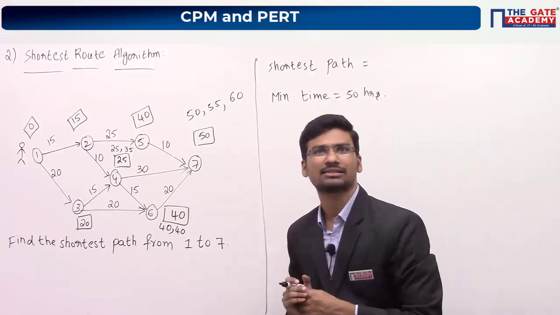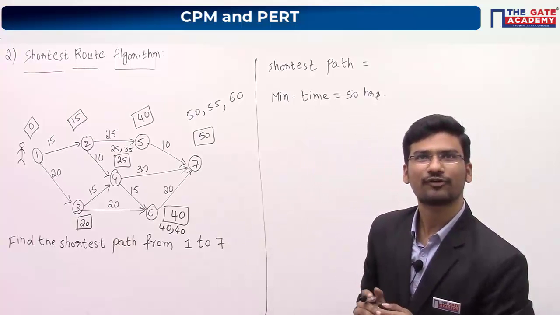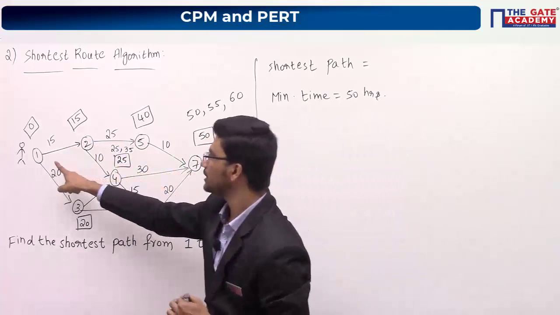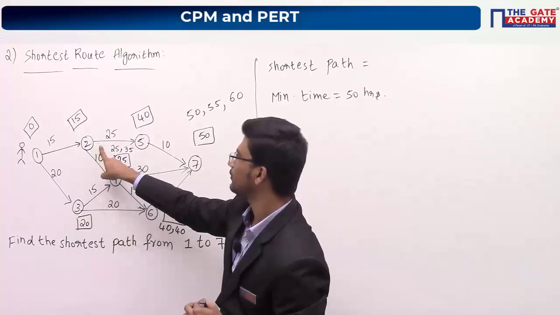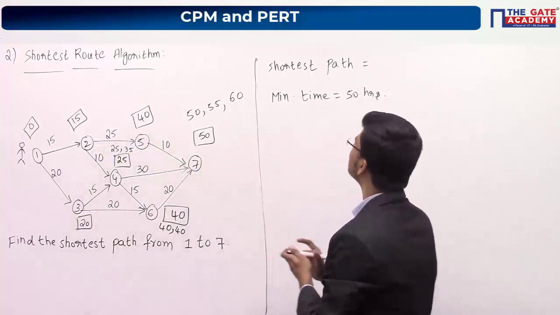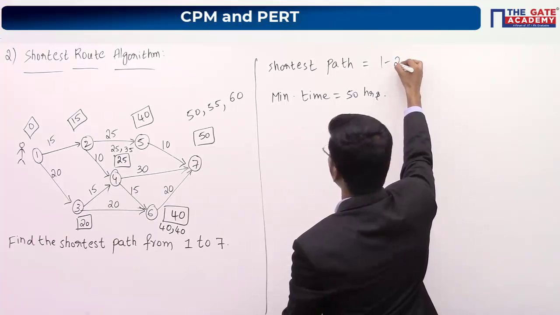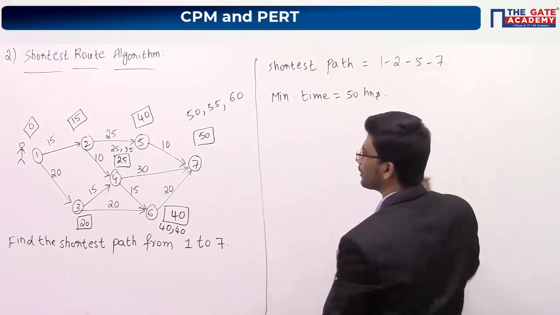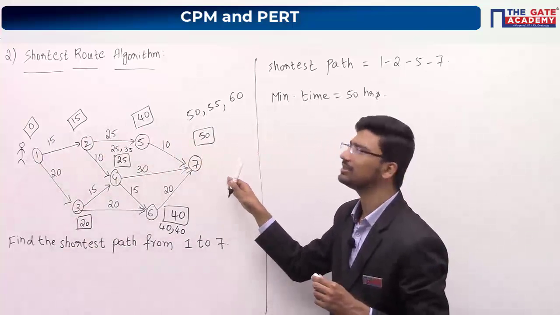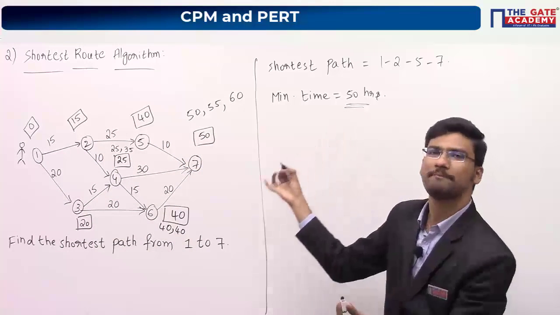So I got some answers. 1257. Fine. 1257. Very good. Okay. So just observe here. So 0 plus 15, 15, 15 plus 25, 40, 40 plus 10, 50. So the shortest path here is 1257. Okay. So this particular salesman has to move along this path such that the time taken is minimum.